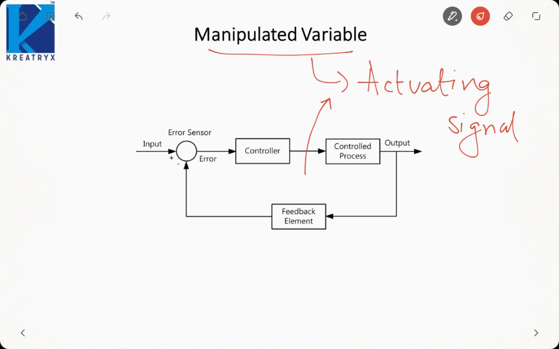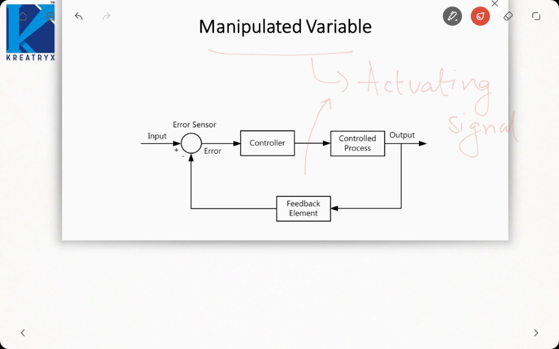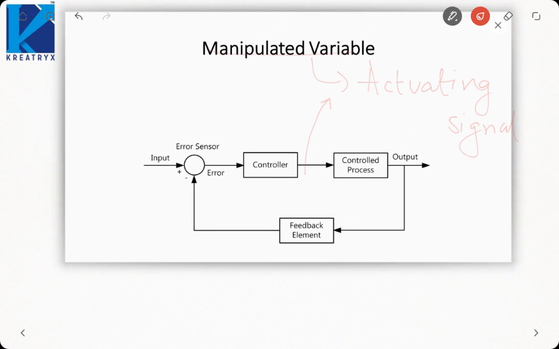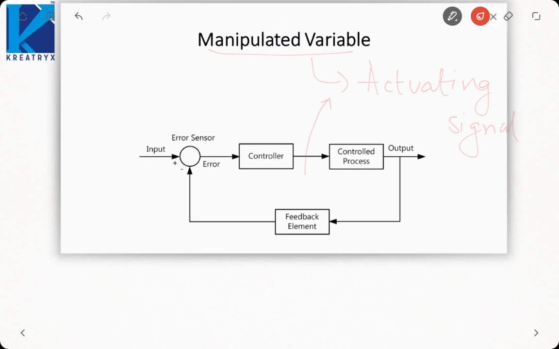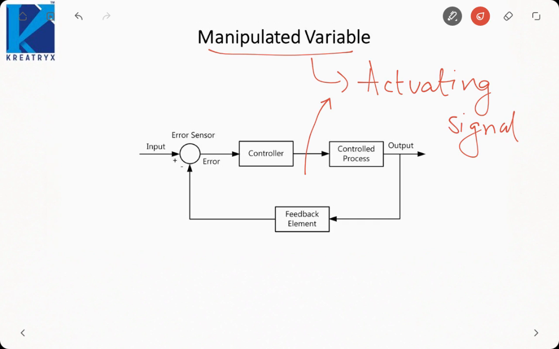This signal here will be called the actuating signal. This is the output of my controller, the actuating signal which is being fed to the controlled process. The output of the controller is called the actuating signal, and the output of the system is called the controlled variable.